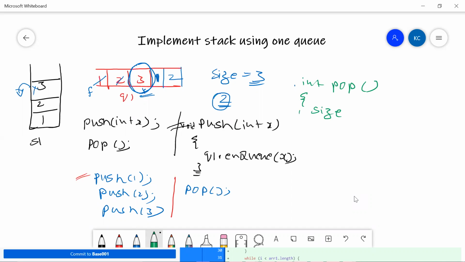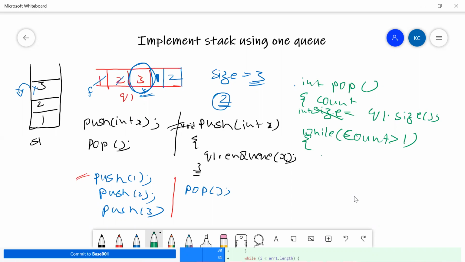So let's say int size is equal to, for example, q1 dot size. Okay, so while size, or maybe I can say this as count instead of saying size, while count is greater than 1,